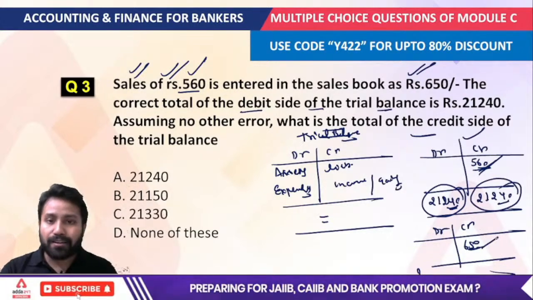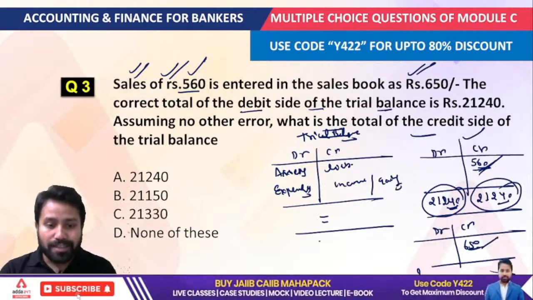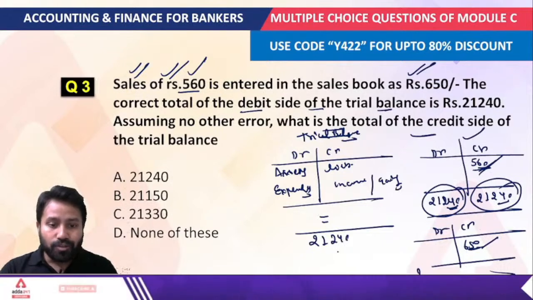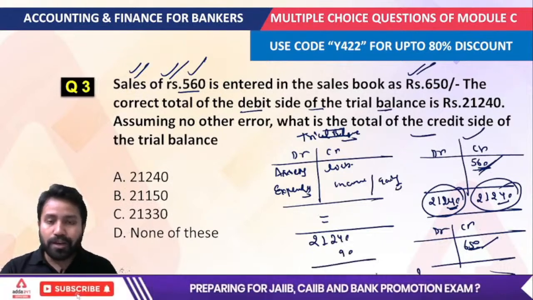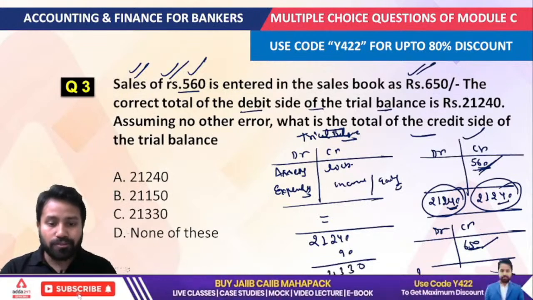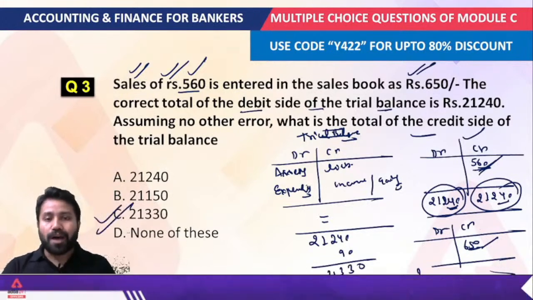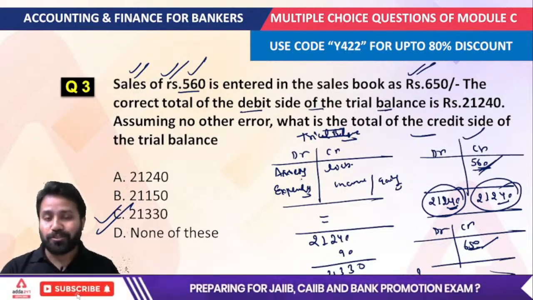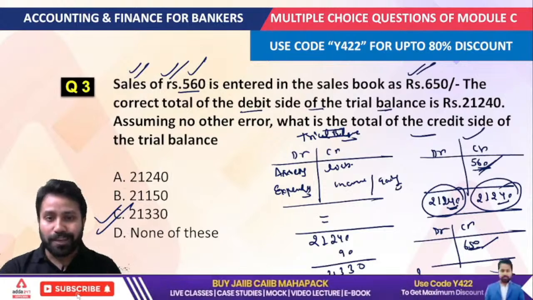But this error occurred. So you can understand what the balance of your credit side would be. You will say 21,240 plus 90, and that becomes 21,330. That would be your answer for this question. The same type of question you may get in the examination. Okay, I hope it is clear for everyone, right? Next question.